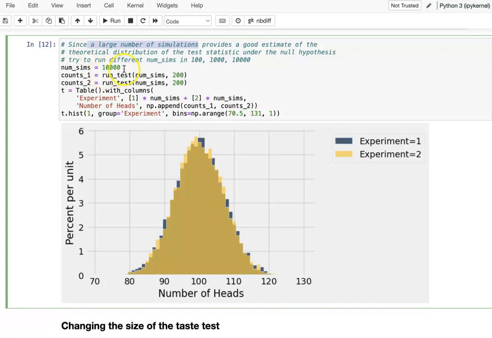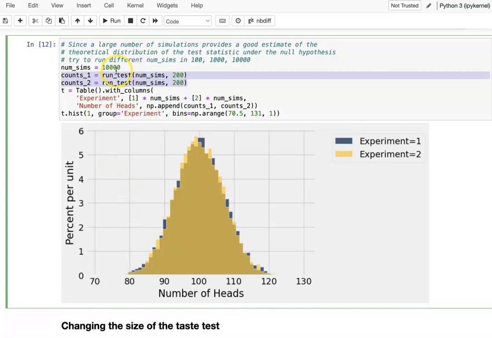Earlier we used a sample size of 100, 1,000, then this one is 10,000. So we just repeat, have two groups. Each group we do 200 times to simulate the whole thing. That's why you can see when we have 100 earlier, the two groups do not really cover each other very well. That means the simulation result is quite different when you have a smaller number of simulations. So they will have more variety in there.